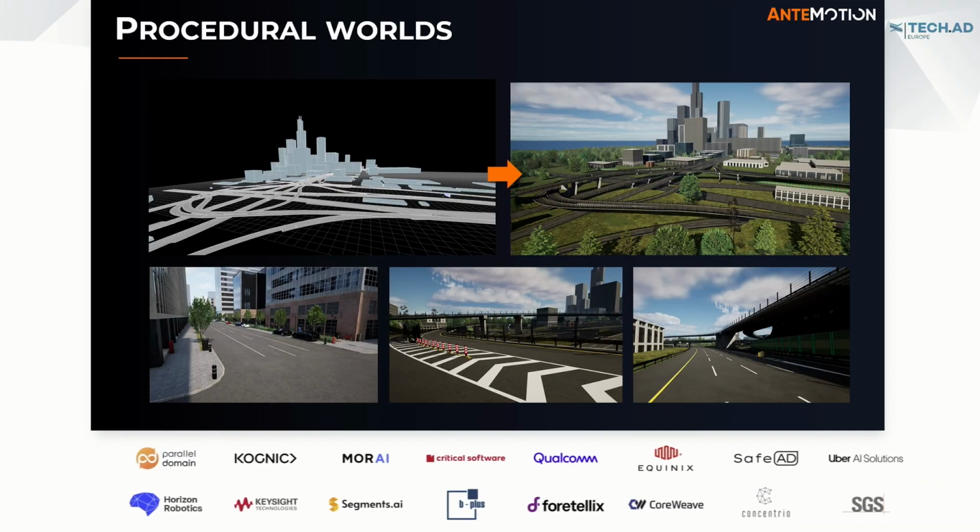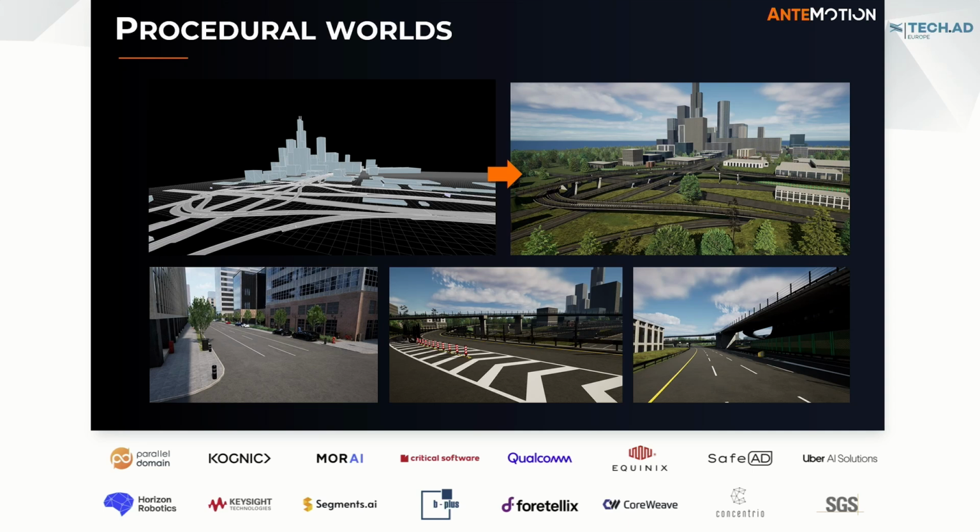This is another example that we generated with Procedural Worlds. This is a smaller section of the OpenDRIVE that you saw before from MAZE. This is generated in Chicago. And the output, the roads are perfectly aligned, also the shape of the buildings. As you can see in the pictures below, Procedural Worlds supports a variety of different environments. We can generate from urban environments or highway.